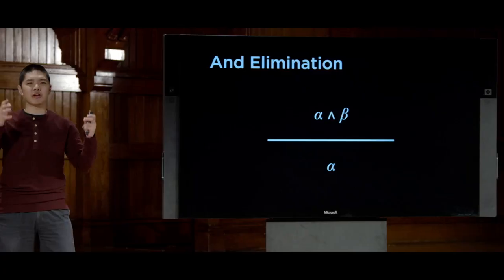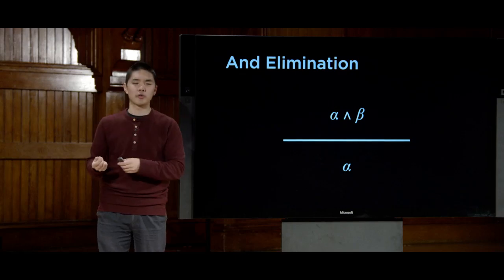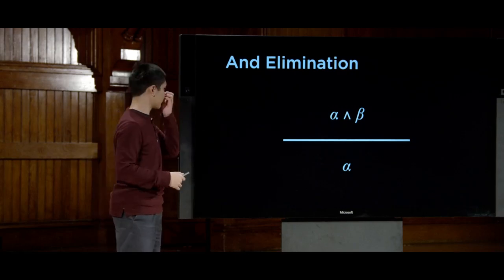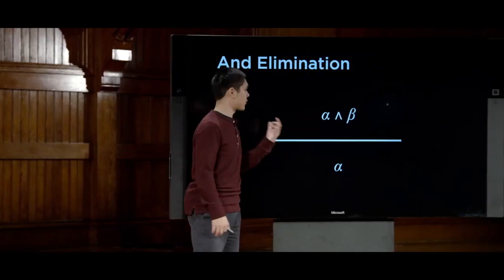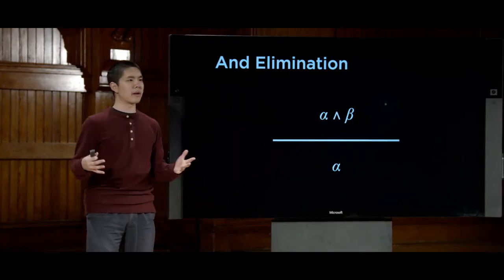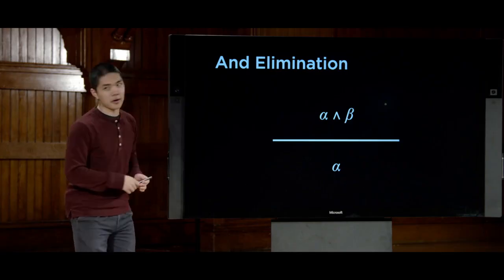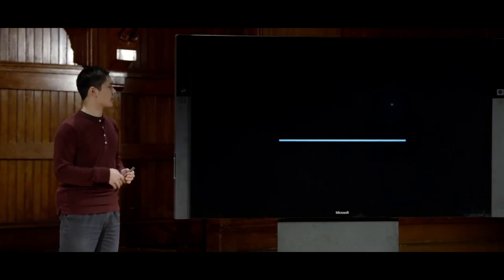Again, something obvious from the point of view of human intuition, but a computer needs to be told this kind of information. To be able to apply the inference rule, we need to tell the computer that this is an inference rule that you can apply, so the computer has access to it and is able to use it in order to translate information from one form to another. In addition to that, let's take a look at another example of an inference rule.